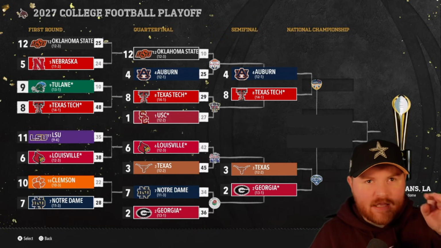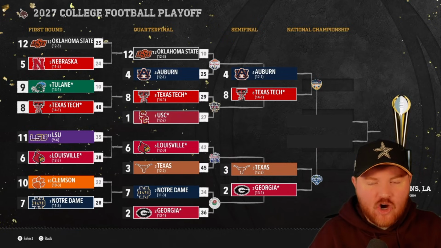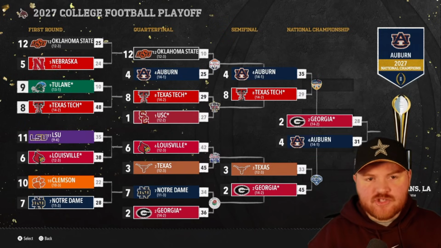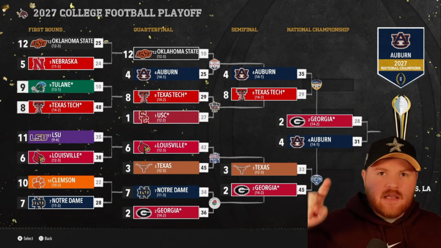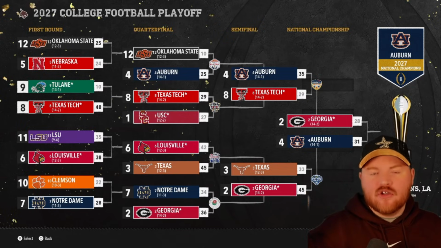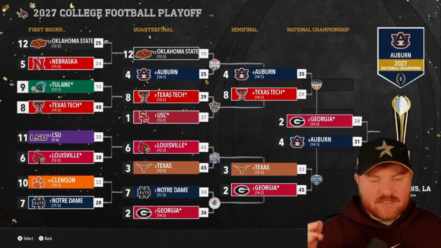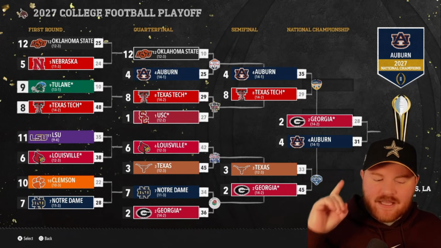We have 3 SEC teams as Big Ten teams remaining to win a national championship, and then Texas Tech has the hopes of everybody else in their hands against Auburn. History truly repeats itself. So Auburn knocks off Texas Tech, and then they knock off Georgia in the national championship game. So we had an ACC team win it, Georgia win it, and then a lower tier SEC team win it in the third season in both of our first two sims. The SEC gets 2 national championships out of the 3 yet again.